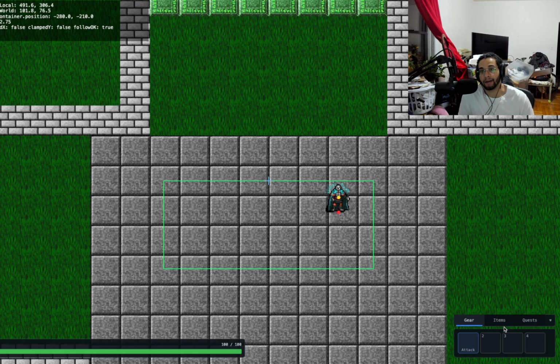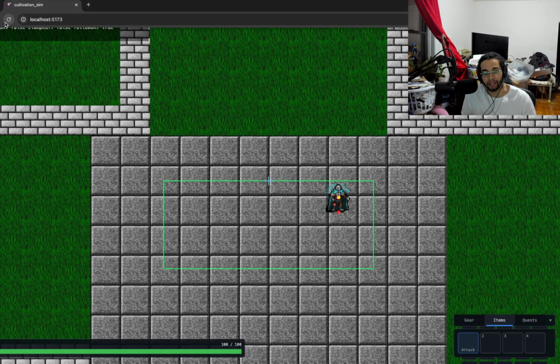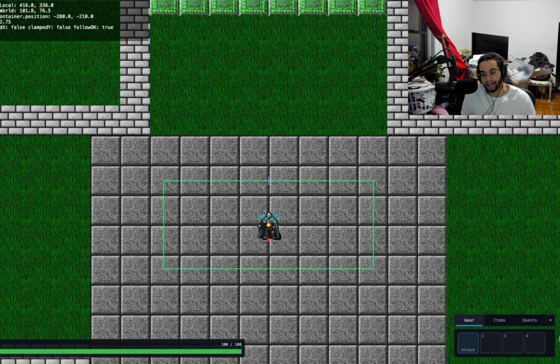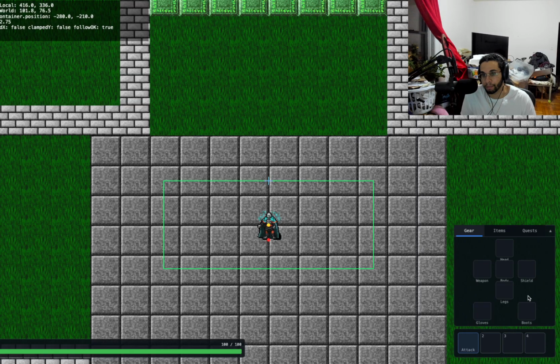The next thing I added was I fixed... okay, it's not completely fixed. The GUI is not completely fixed. If I click items or quest, as you can see, there's a glitch. But the thing that was really bugging me was the fact that before, up until today, if I refresh the page, it starts open, and I didn't like that.